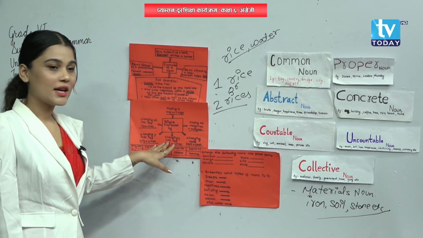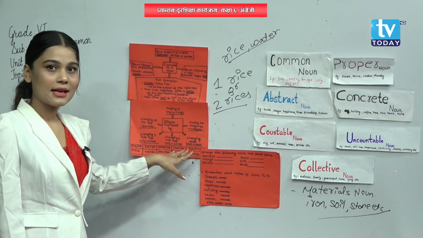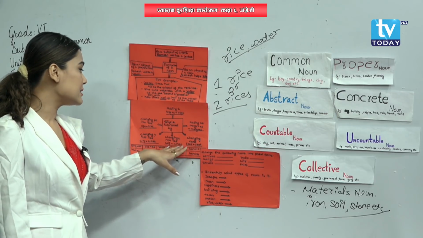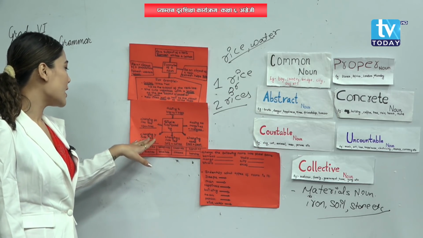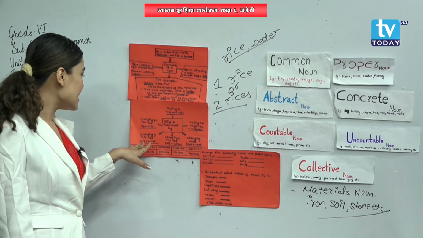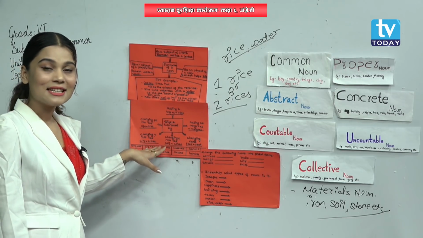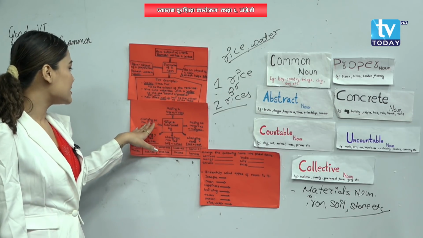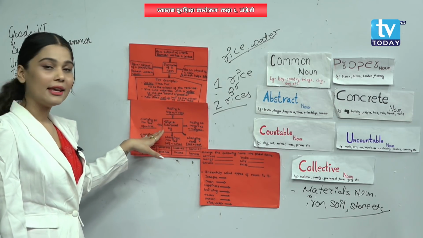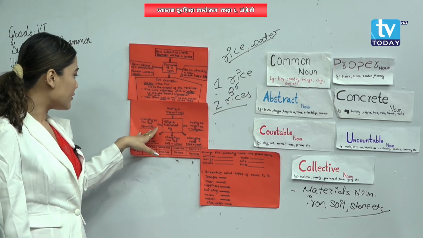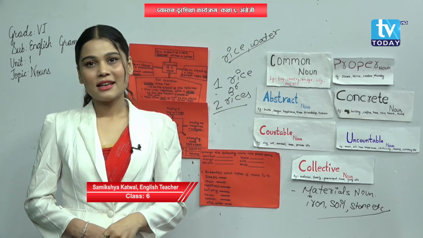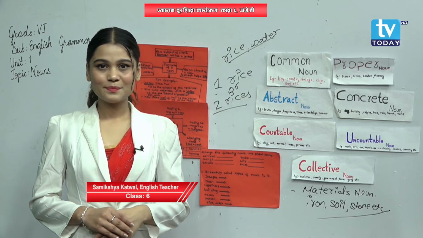Next one, changing f into ves. C-A-L-F calf equals C-A-L-V-E-S calves. Changing y into ies. C-I-T-Y city equals C-I-T-I-E-S cities. And next one, changing fe into ves. L-I-F-E life equals L-I-V-E-S lives. Are you clear, my dear students?